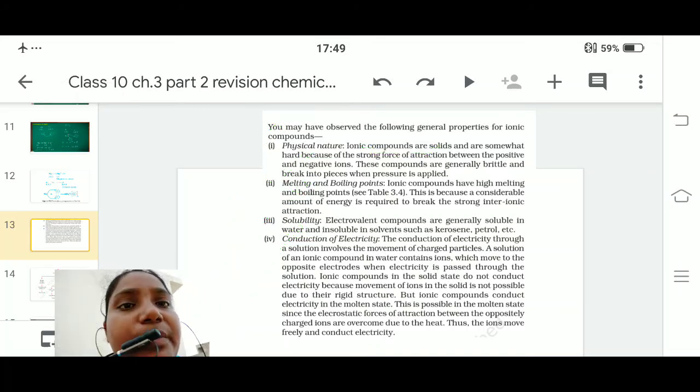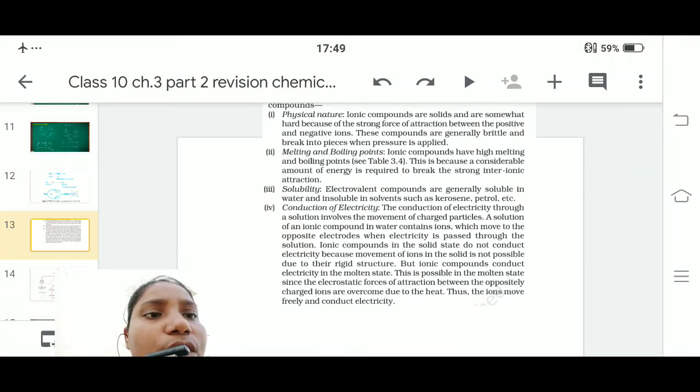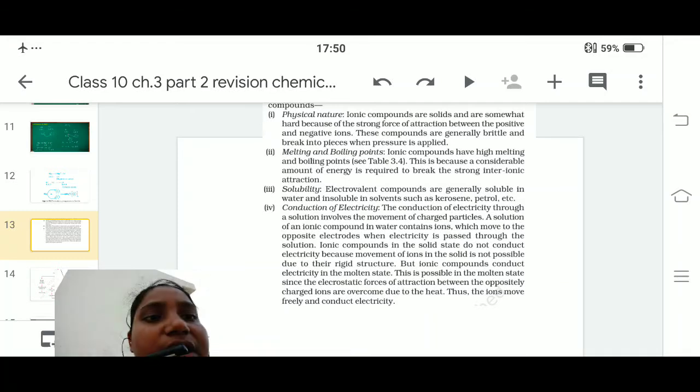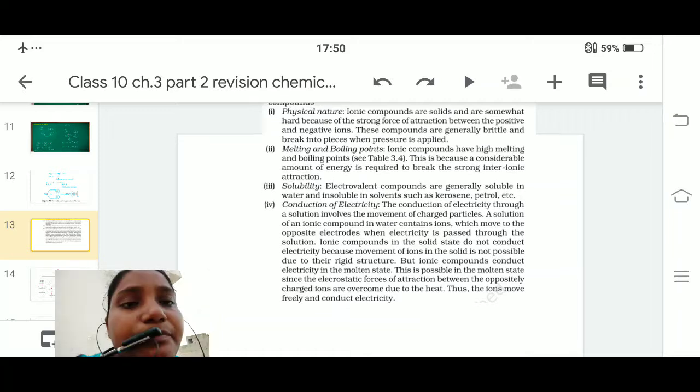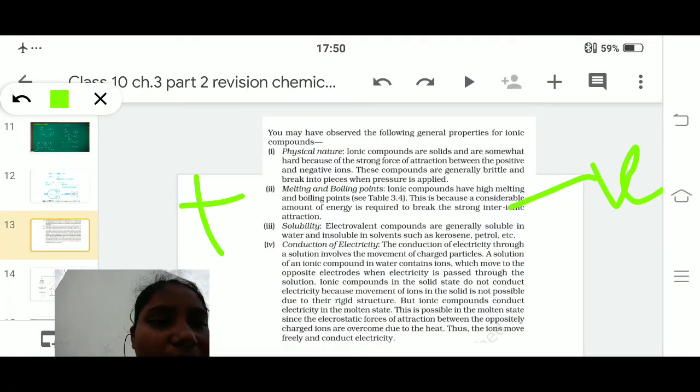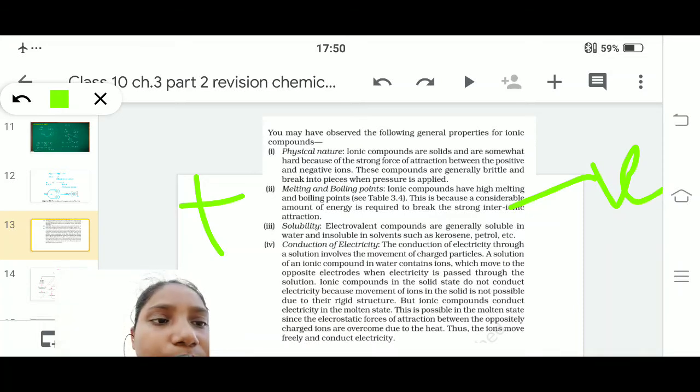Solubility: electrovalent compounds, that means electron-transferred compounds, are generally soluble in water but insoluble in solvents like kerosene and petrol. Their conductivity in solution involves movement of positive and negative charges. They will be moving because it is an ionic bond.